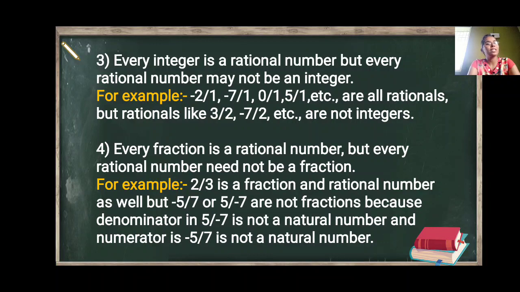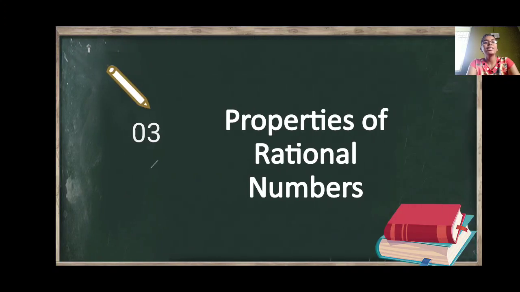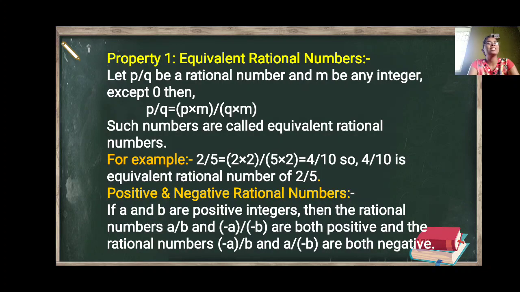So every fraction is a rational number, but every rational number need not be a fraction. Now we'll see some properties of rational numbers. First property, that is equivalent rational numbers. If anyone gives us a rational number p upon q, then we can multiply both the numerator as well as the denominator, that is p as well as q, by some non-zero integer. Then the new rational number is called the equivalent rational number of the given number.